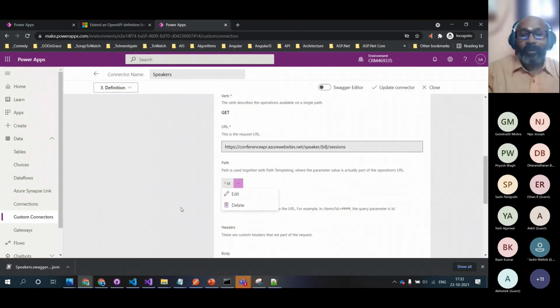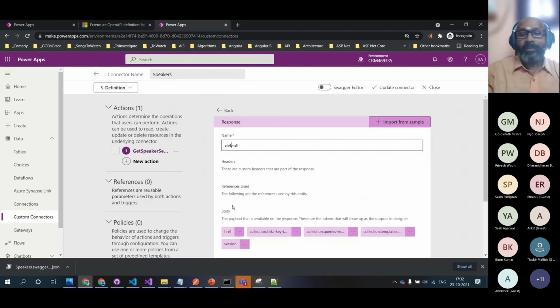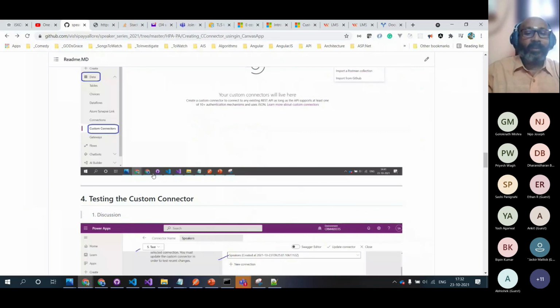We can go deep into that one, but at least when you're doing the response, please double click on this one. It might work when you click on the response and add it, but for me it was not working. So this is what I did. I double clicked it and I clicked on import and added the output. Then it started recognizing these fields. That's one tip which I want to give.